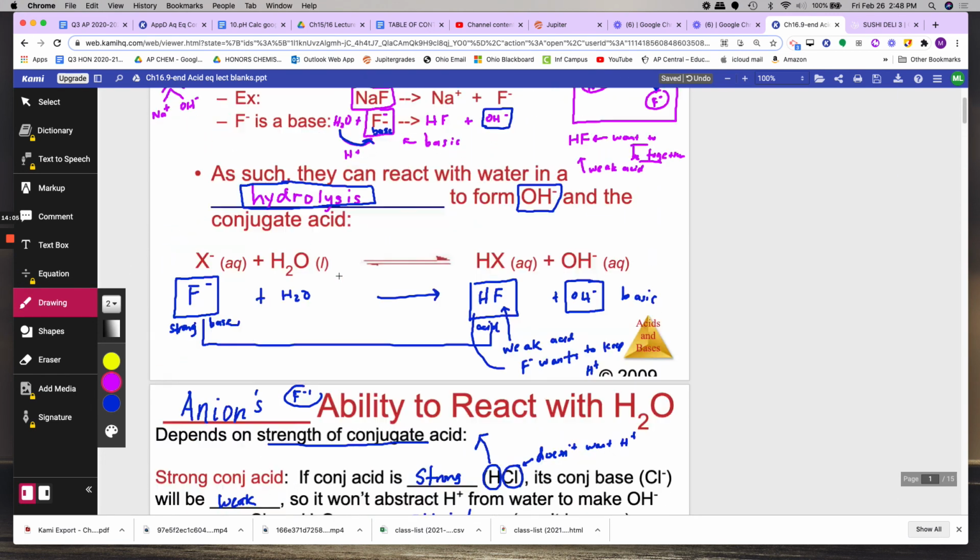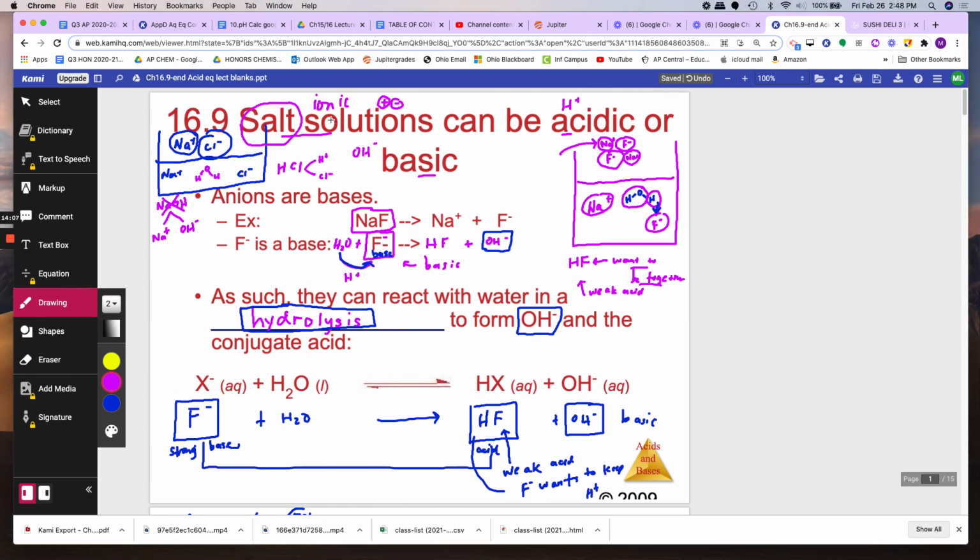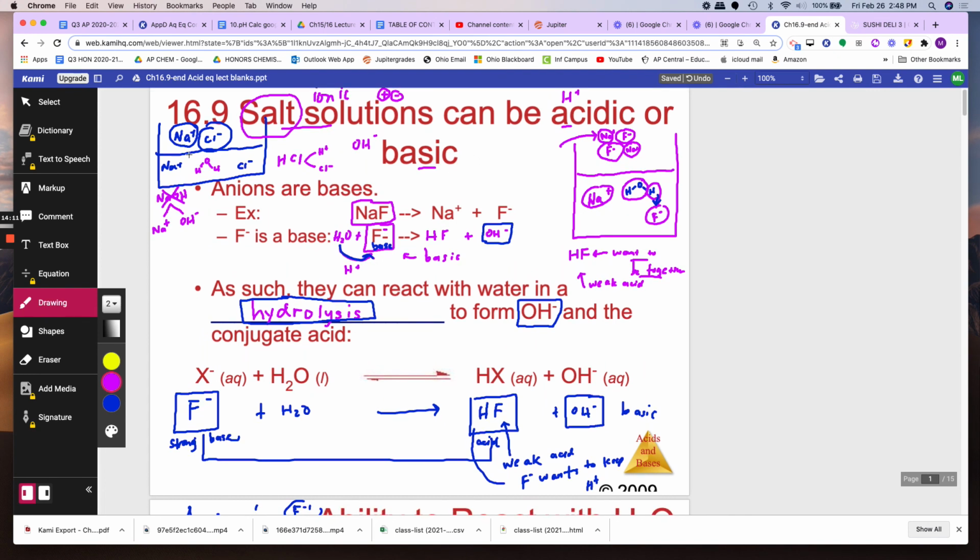Let's just summarize this. It's a lot of information. Salt solutions can be acidic or basic. It depends on the ions. If an ion combines with water to make NaOH, a strong base, nothing will happen. Cl minus plus H makes HCl, a strong acid, so nothing will happen. It won't hydrolyze with water.